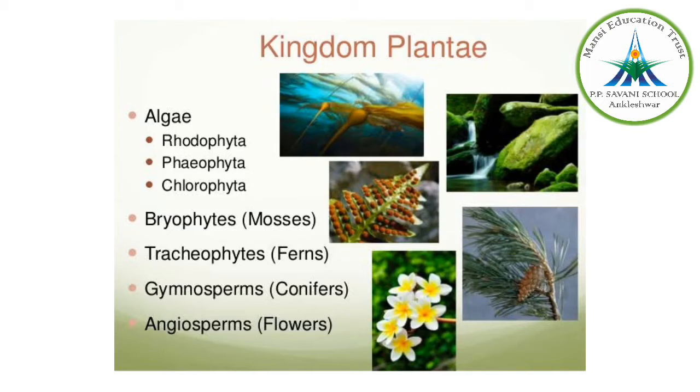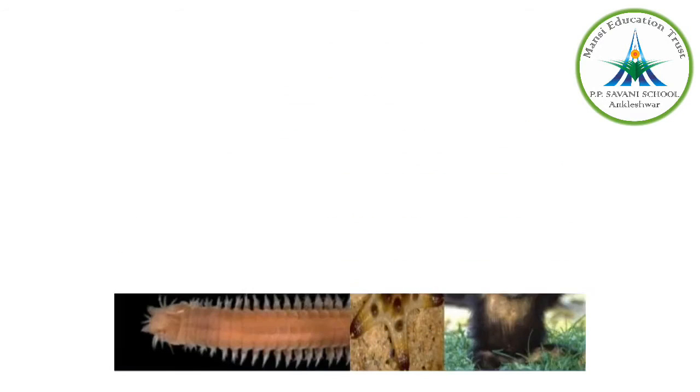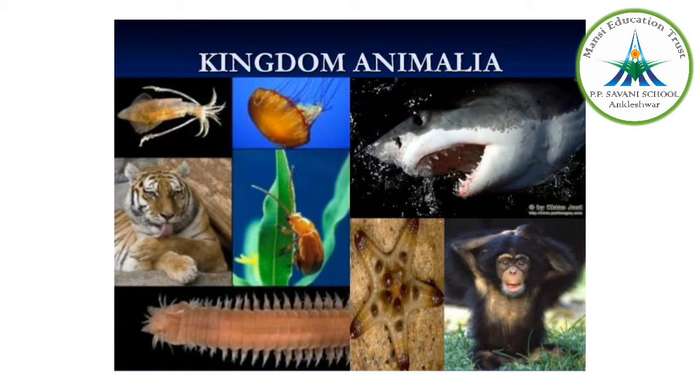Okay, this is about kingdom Plantae. The next is about the kingdom Animalia. Now when I have to talk about kingdom Animalia, they are eukaryotic, multicellular, with a heterotrophic mode of nutrition. They do not have a cell wall as compared to the plant cell, right? And they are directly or indirectly dependent on plants for their food. Okay, now the mode of nutrition, as I said, is heterotrophic, they are holozoic, right?